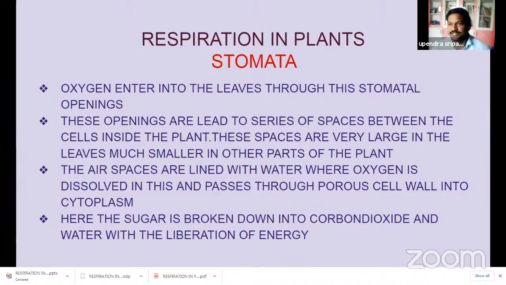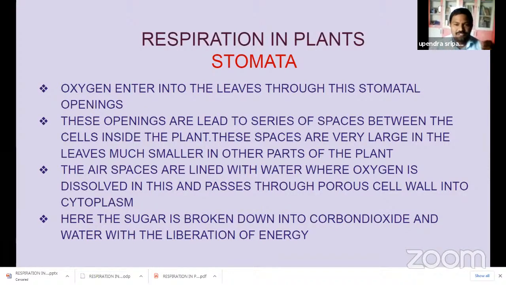So oxygen entry is very important. Oxygen entry into the plant is very important. So through the stomata, atmospheric oxygen enters the plant's body. Carbon dioxide also enters the plant's body through the stomata for the process of photosynthesis. But oxygen enters the plant's body for the process of respiration. Photosynthesis is the energy producing process, and respiration is the energy releasing process. Both are very, very important, correlated processes, photosynthesis and respiration.